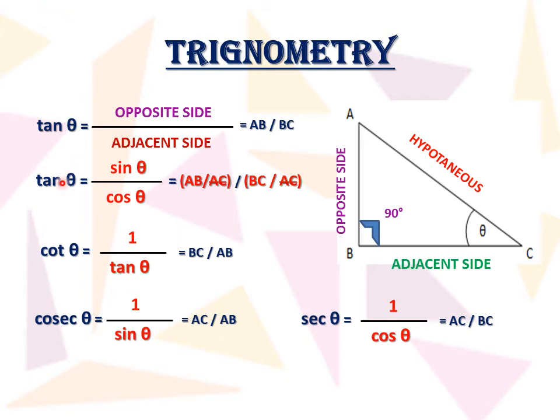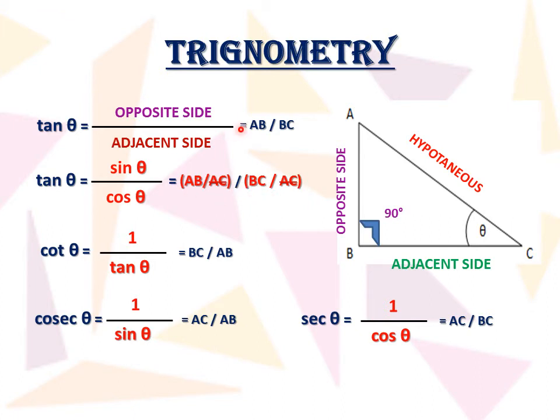Now, we can also say that tan theta is equal to sine theta upon cos theta. How can we prove that? What is sine theta? AB upon AC, that is opposite side upon hypotenuse, and cos theta will be adjacent side upon hypotenuse. Now we see a fractional division. AC and AC can be cancelled, the denominator of the numerator and the denominator of the denominator. So both get cancelled, and we get AB upon BC.